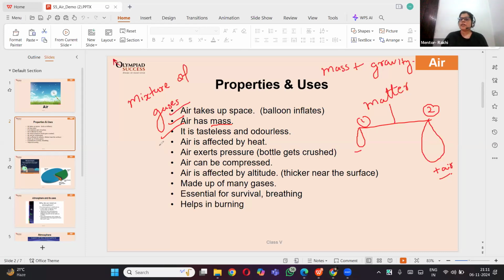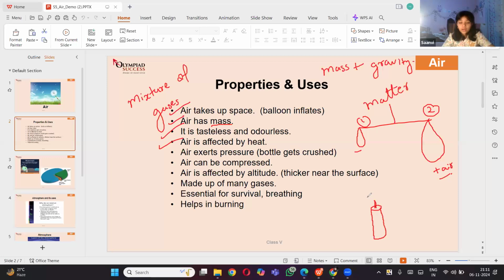Air is affected by heat. Does the air get affected by heat? How do you think air is affected by heat? When the rays of the sun come in contact with the air, they mix with the particles of the air, which makes the air heavier, and we can feel that it's affected by heat. Okay.